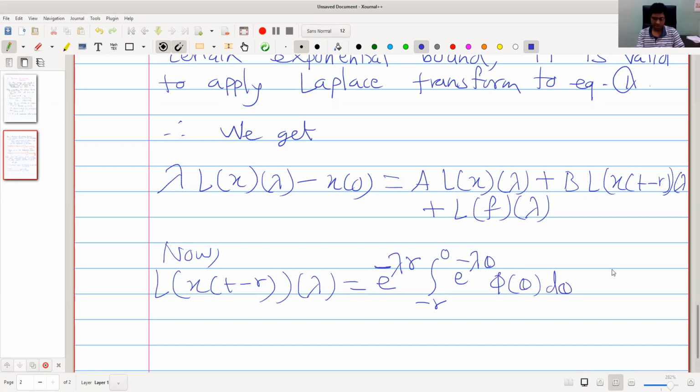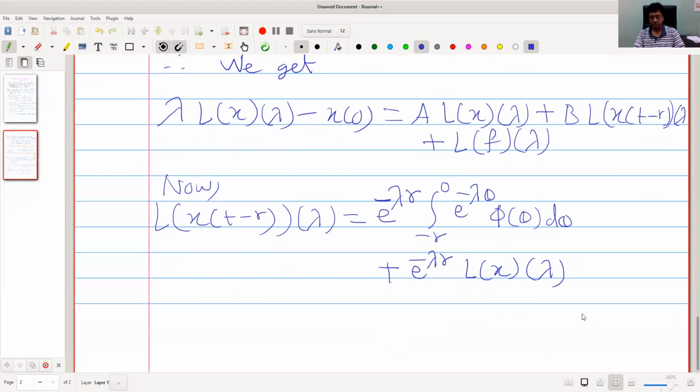And one more term, plus e raised to minus lambda r into Laplace transform of x of lambda.